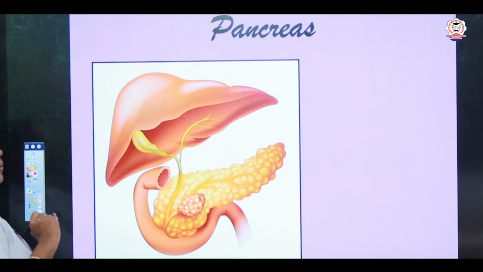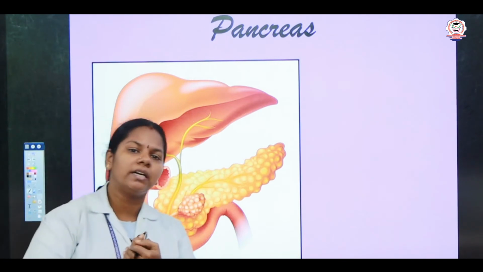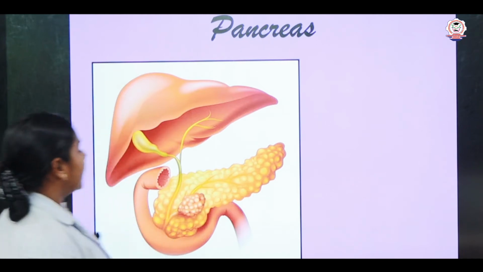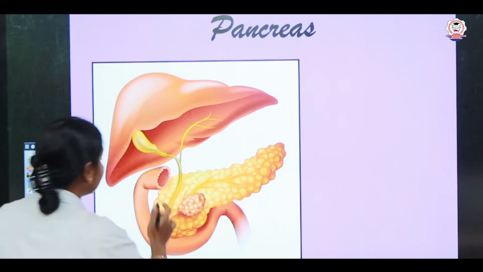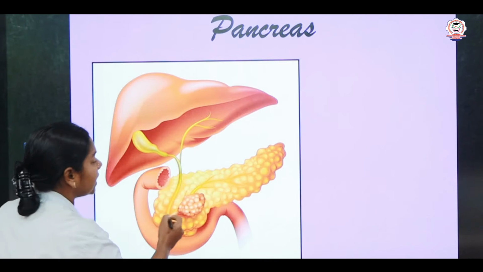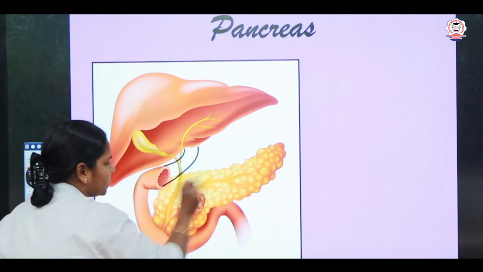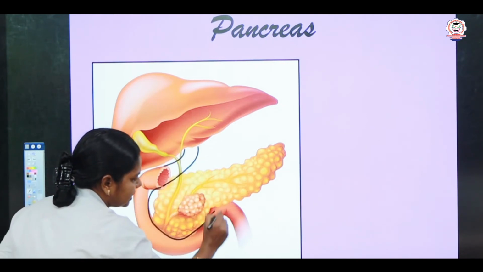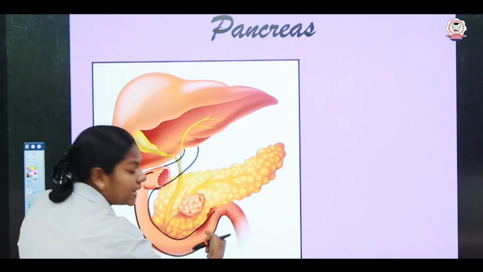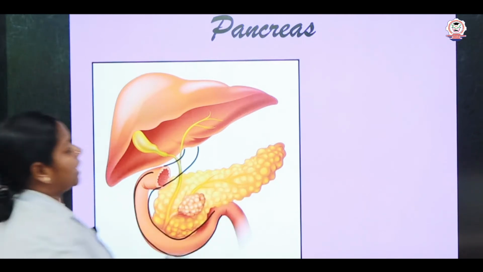So what is this organ, children? Yes, pancreas. Where is the pancreas located? Yes, it is located in the abdominal region. And the exact location is in the loop. Loop means a bend-like structure between the stomach and the duodenum. Here the stomach is present and this is the duodenum. So in the loop between the stomach and the duodenum, the yellow colored elongated structure, we say it is the pancreas.